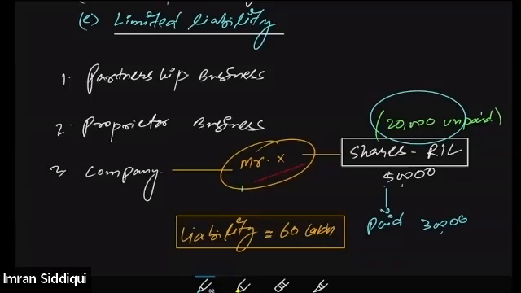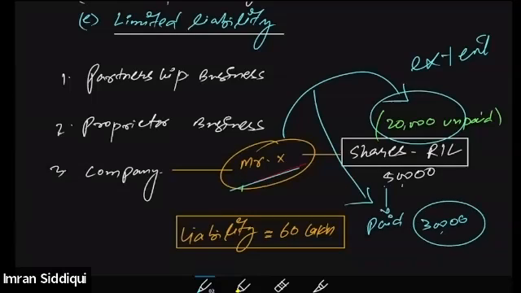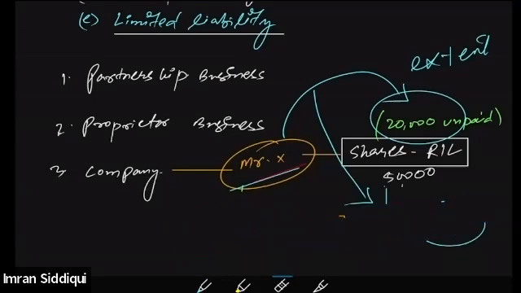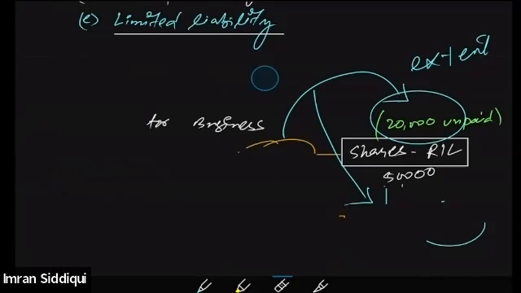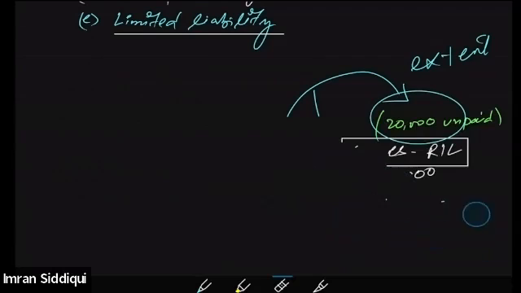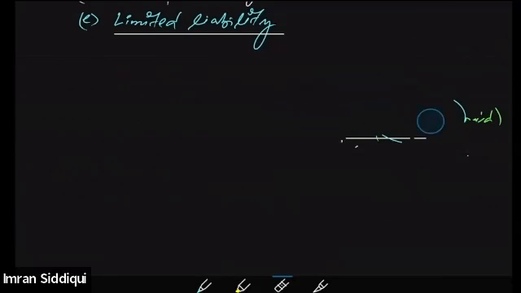All right. Because Mr. X has limited liability to the extent of 50,000. Since he has already paid 30,000, his remaining liability towards the company stands at 20,000 only. He can be asked to pay the remaining 20,000. I hope this point is clear, everybody. So that is what I was explaining: in case of the company, liability of the members is limited.